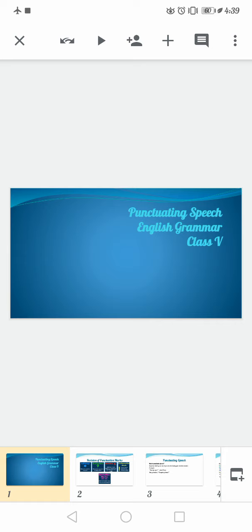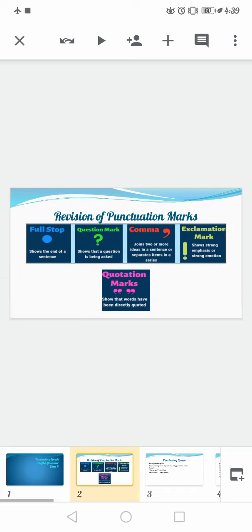For example, there are a lot of punctuation marks in the English language. It can be an exclamation mark, a question mark, a full stop, which is also known as a period, parentheses, brackets. But the punctuation marks that we are discussing today are the full stop, which means the end of a statement or the end of a sentence. Then we have the question mark, which is quite obvious from the name. It is used for representing sentences which are questioning in nature.